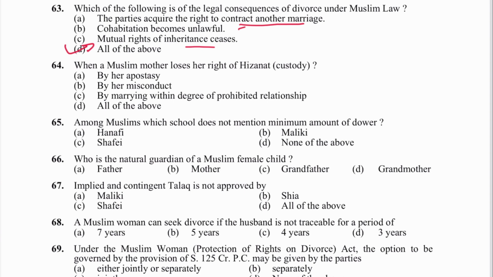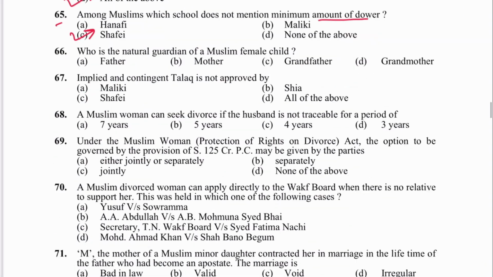Alright, next is 64. When a Muslim mother loses her right of hizanat, custody, by her apostasy, misconduct, marrying within prohibited degree relationship, all of the above. इसका आंसर क्या रहेगा? All of the above. Next is 65. Among Muslims, which school does not mention minimum amount of dower? Shafi'i. C is the answer.